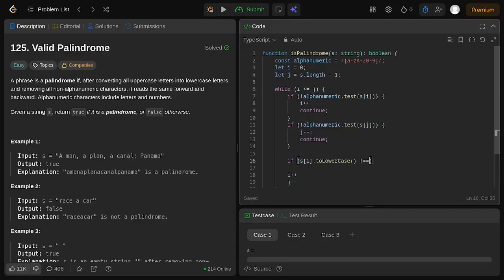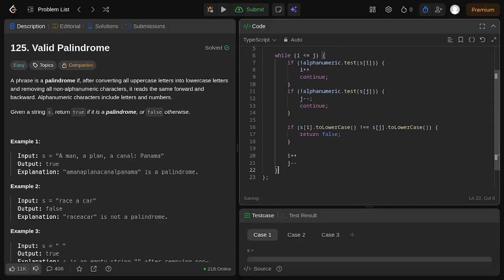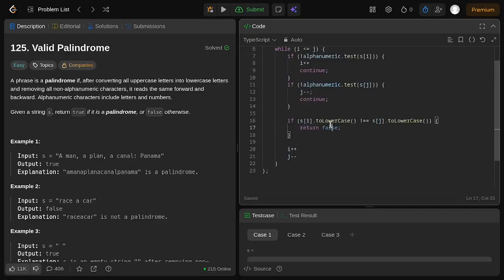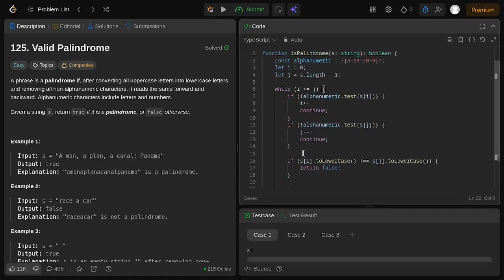If it is not the same, strictly not equal to s at the j index, with toLowerCase again, then we can just return false. We don't have to break the while loop, because return false will automatically break the while loop, and we can return false right away in the middle of the check.